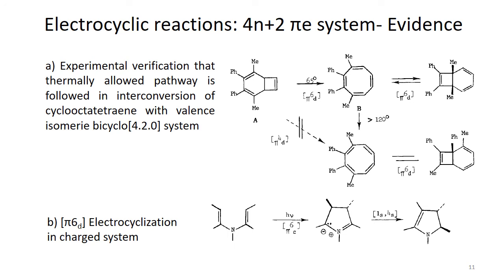There is another example, it is about the charge system. We have a divinyl amine type of compound here. What's important is that this system is basically analogous to the cyclopentadienyl anionic system, because in the cyclopentadienyl anionic system there are 6 electrons, but in that case carbon had 2 electrons, and in this case the nitrogen lone pair also provides 2 electrons. So overall in the system we have 6 electrons.